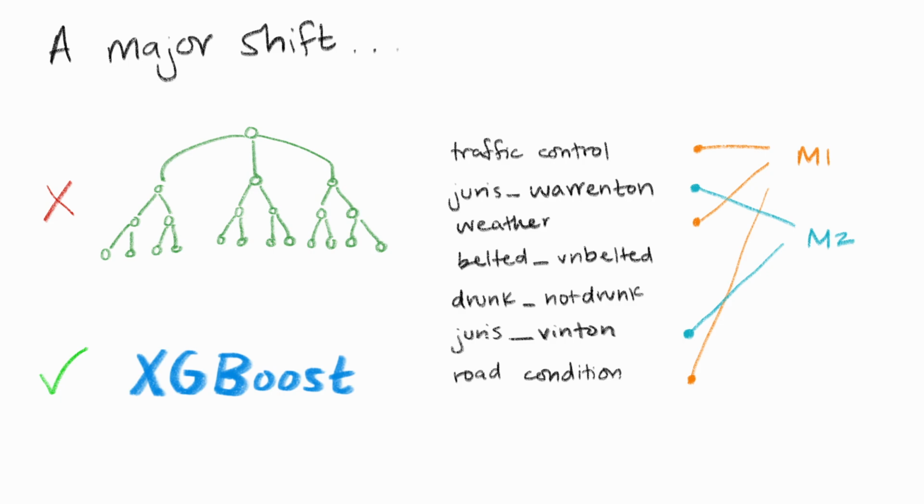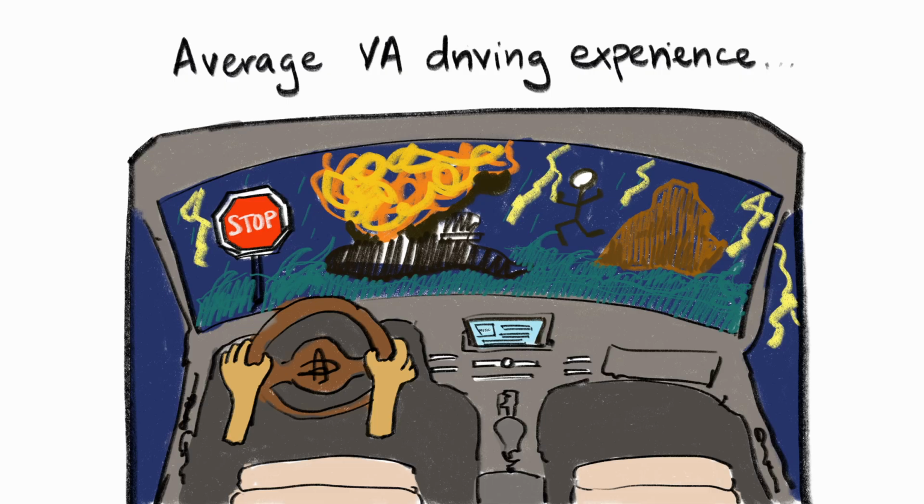For example, one model showed us that well-maintained double yellow lines were more likely to result in non-serious crashes based on traffic control measures and road condition. Another model showed that dirty or sandy roads combined with misty conditions were likely to cause serious accidents based on roadway surface and weather conditions.